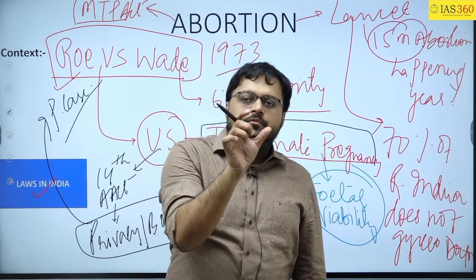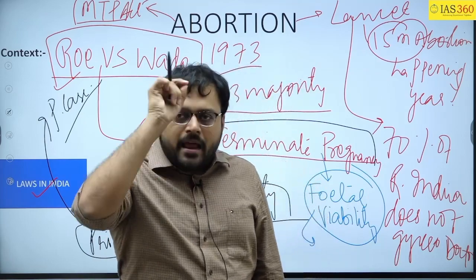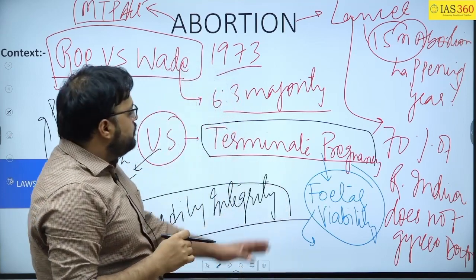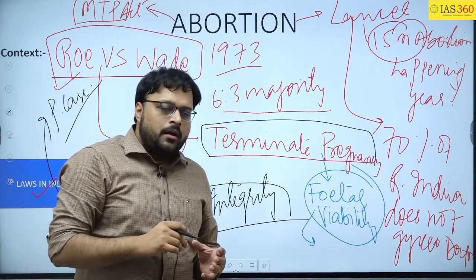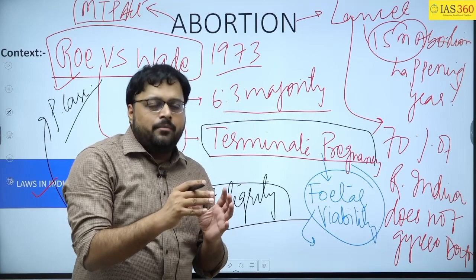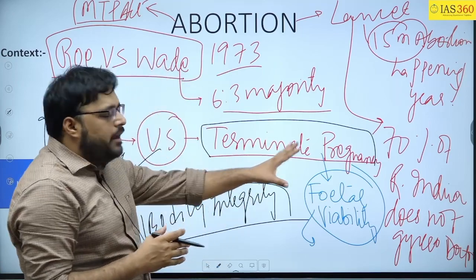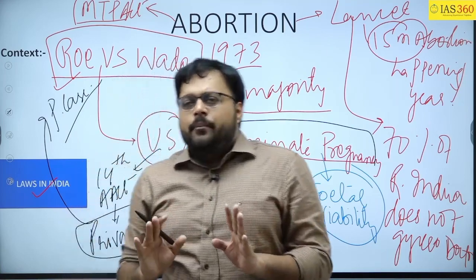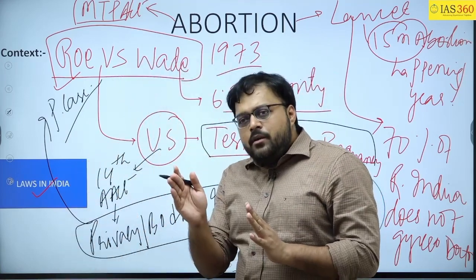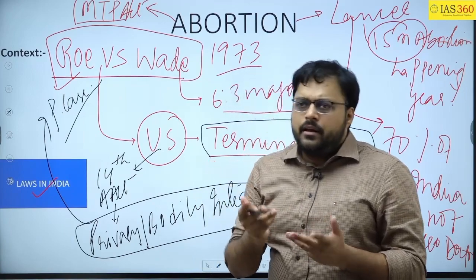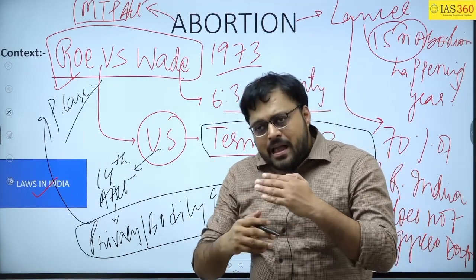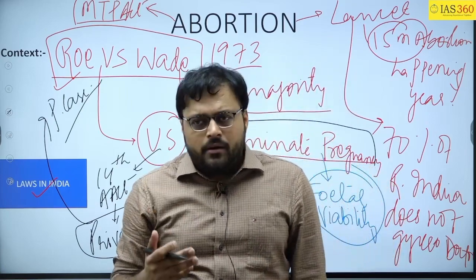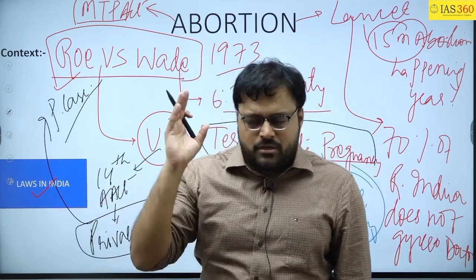This is the concept which is being used by each and every country across the world. So at that time, they came to the conclusion that based on the fetal viability, women can terminate her pregnancy. But now with the coming of technology, the time period for the fetal viability is decreasing. In the US, women were aborting depending upon certain circumstances.